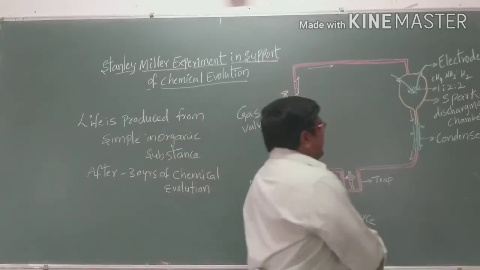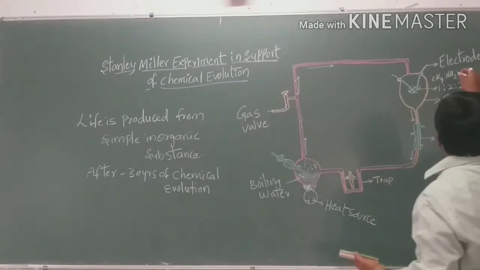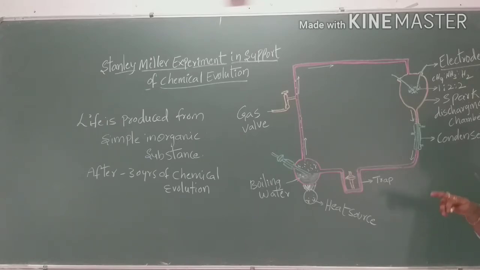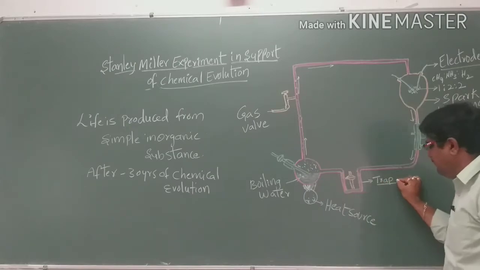Here there is also an electric discharge, with electrodes connected, where continuous discharge takes place in the spark discharge chamber. With its help, components are produced and pass through a condenser, and collect in a trap.